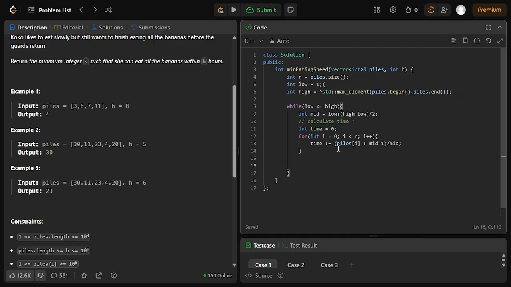So when we have calculated our time, if the time is smaller than or equal to h, this might be our answer. So we can have a value as a result.